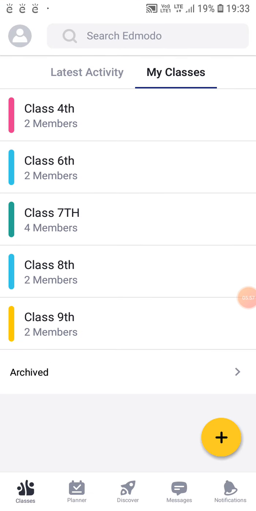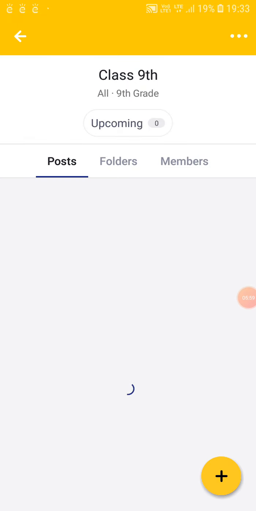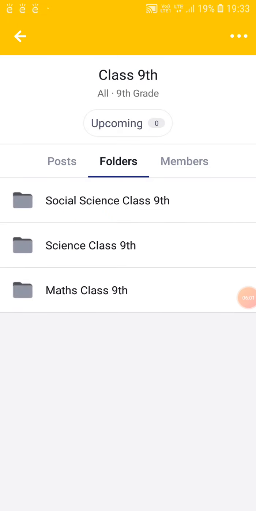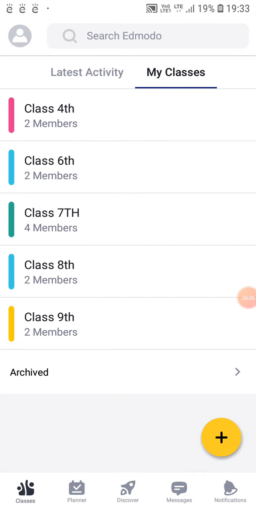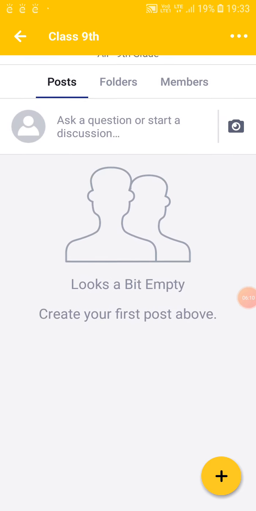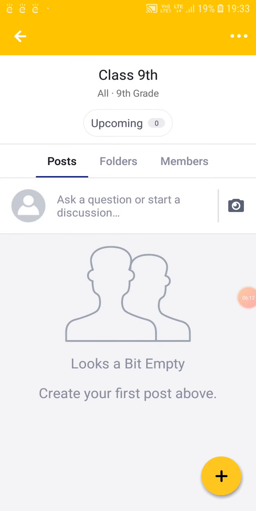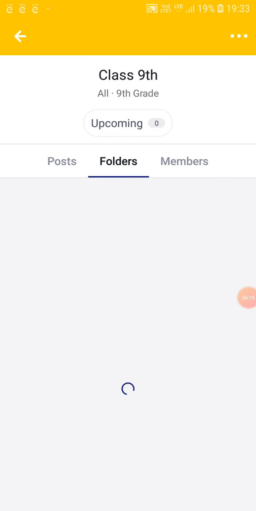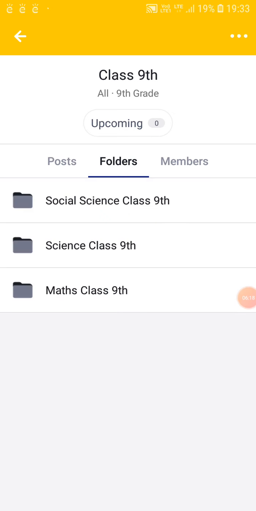Suppose for a moment I want to go to class 9th. So I have gone to class 9th. I'll go to folders. You have to go to folders. You enter into any class, right? You have got three things. Post means it is again the communication amongst yourselves, the class 9 students. Leave that apart. You go to folders, which is your main need. You go to folders, and you will get the subjects opened over there.